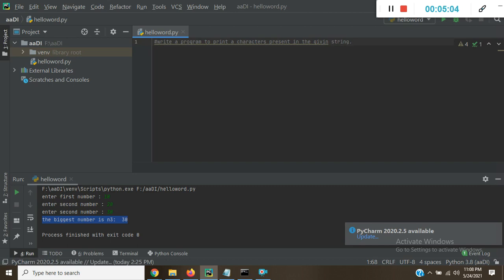We have to print every character which is present in the string.